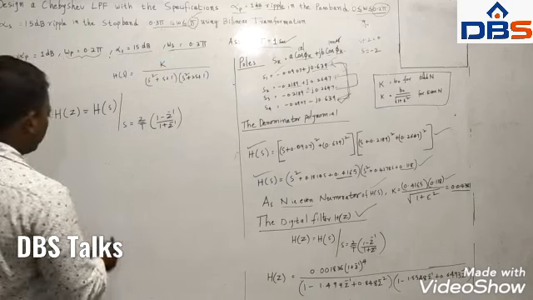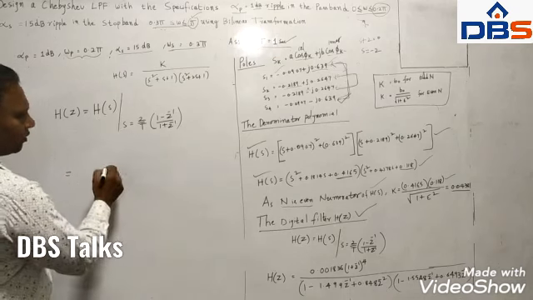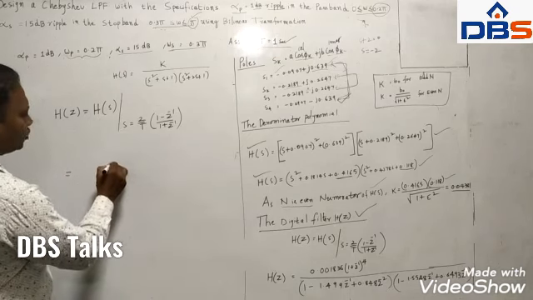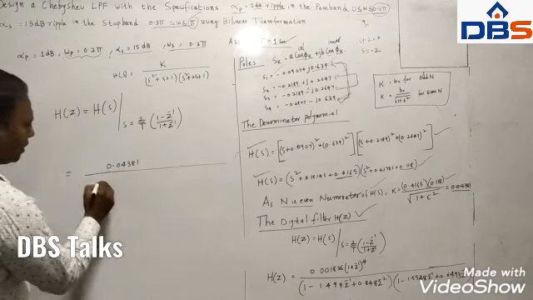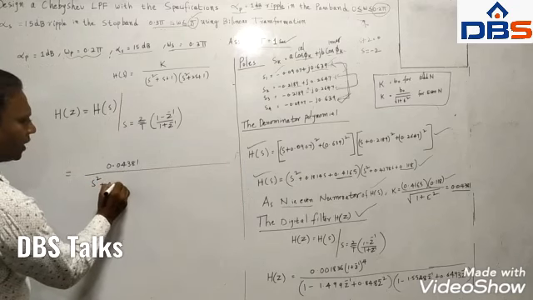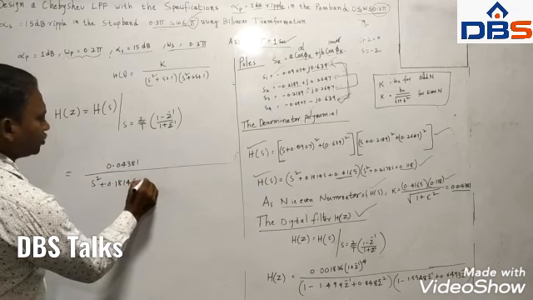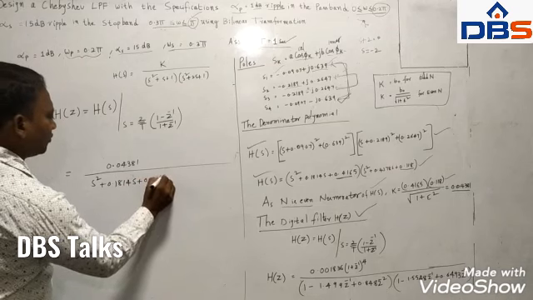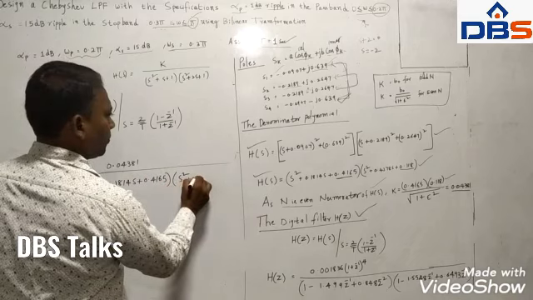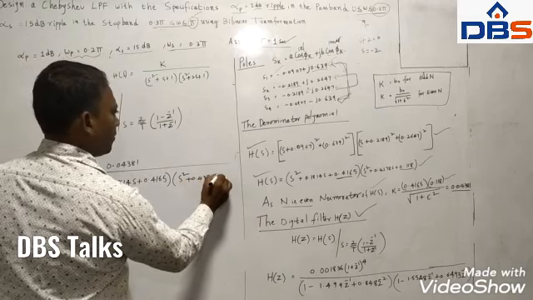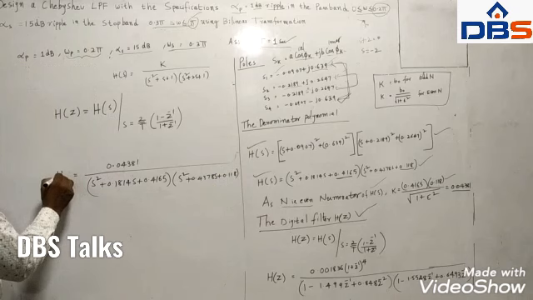Now what we have to do is, H of s: what is the numerator? The numerator is 0.04381 divided by s square plus 0.1814 s plus 0.4165, into s square plus 0.4378 s plus 0.118. Okay, so this is your H of s.